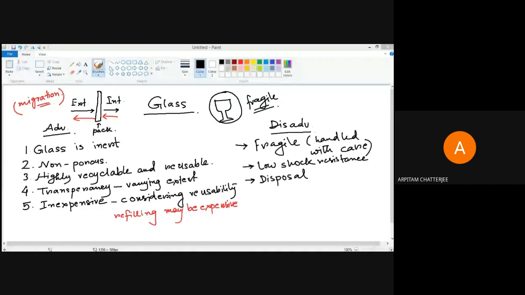Disposal-wise you can have a problem, since you can't just throw glass containers anywhere.